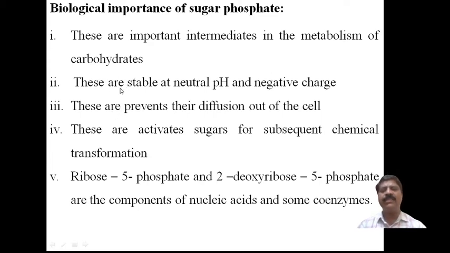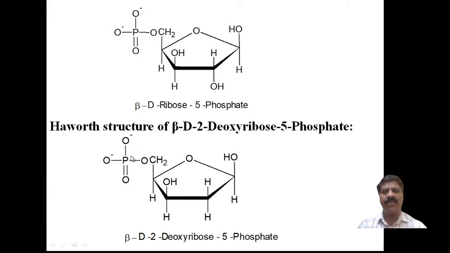The second one is that these are stable at a neutral pH value. Neutral means pH 7. It is stable at pH 7 and it possesses a negative charge, due to the presence of the phosphate group.